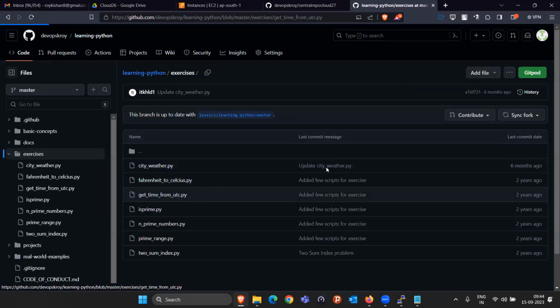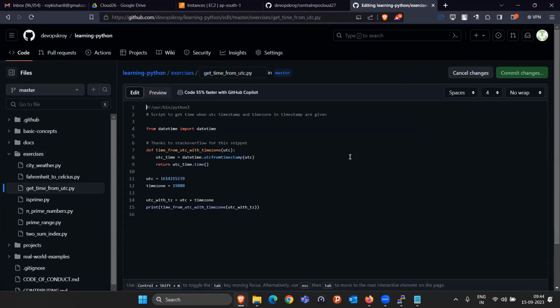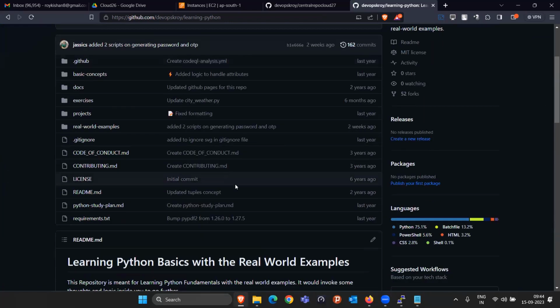But the benefit here is I can now edit the file also. If I want to edit some file, I can come here, write it here and edit this code. So fork is basically forking the repository, or creating a copy of the repository of another person into your personal account. Making sense? Yes.